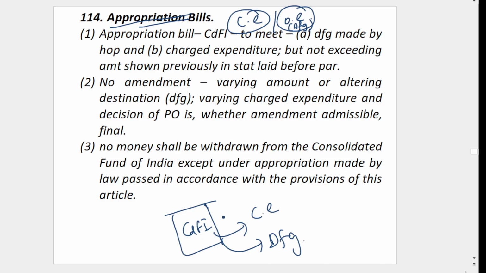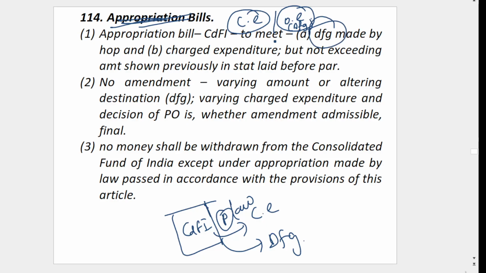So Parliament has to pass an appropriation bill. Parliament law is needed. You simply can't take. If it is your account, you have to go and sign. Nobody can take. Similarly, from Consolidated Fund of India, Parliament is the highest authority. It has to pass law. That is appropriation, which means withdraw. This is important. Appropriation means withdraw. Appropriation bill has to be passed.